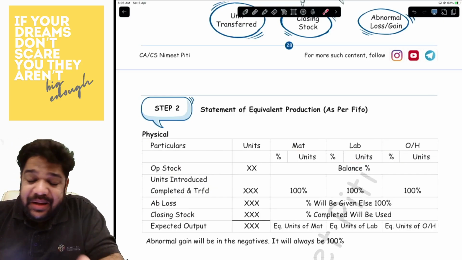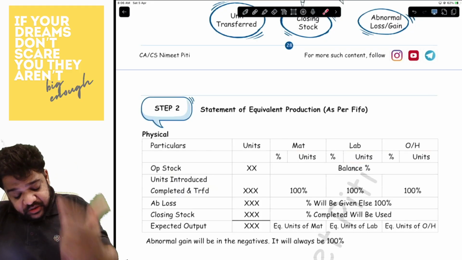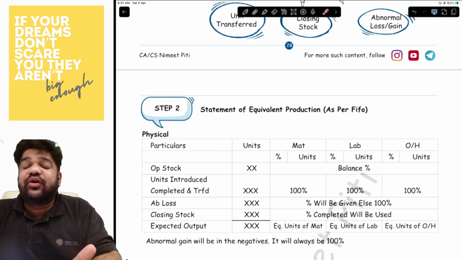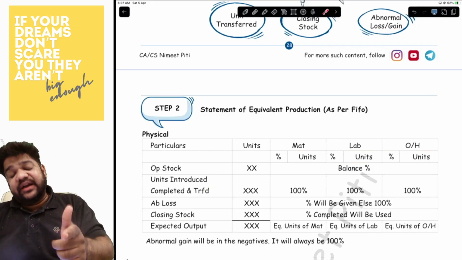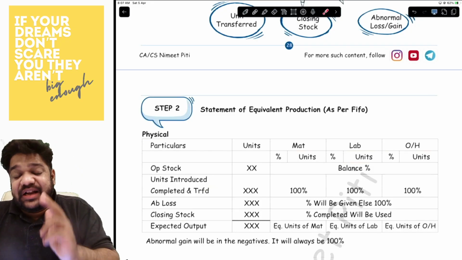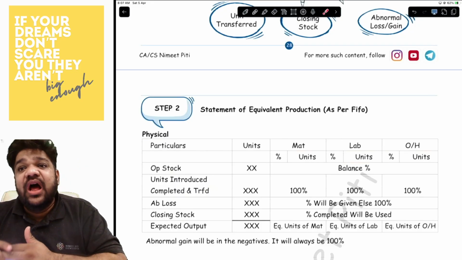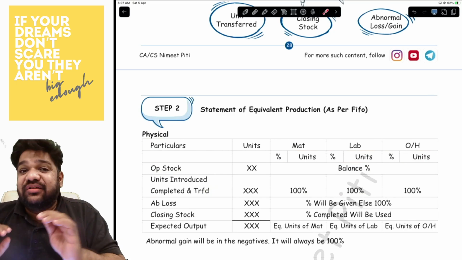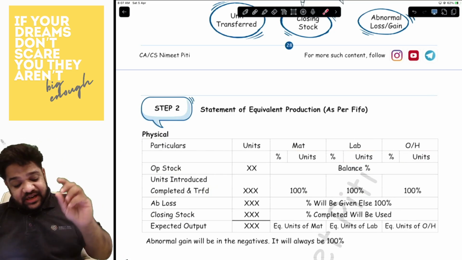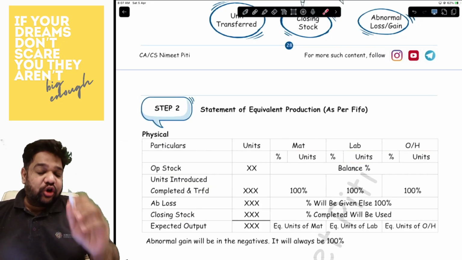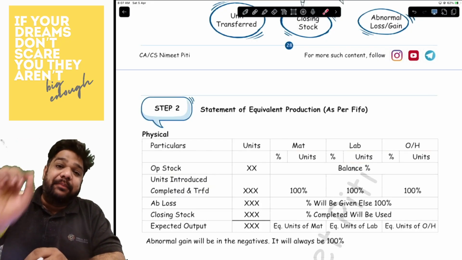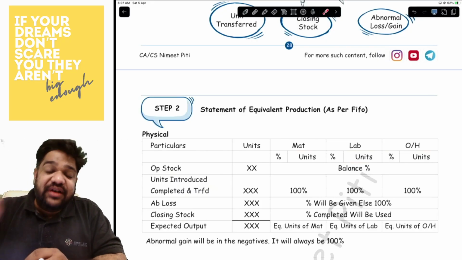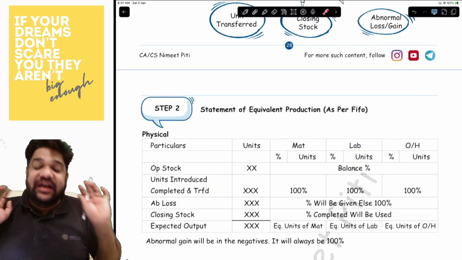Opening stock, always the balance percentage. Units introduced, completed, and transferred will always and always be 100%. Abnormal loss, if there is abnormal loss, it will always be the given percentages or 100%. Closing stock will always be the given percentage. If at all there is an abnormal gain, the degree of completion of abnormal gain will always be 100% and in the negatives.